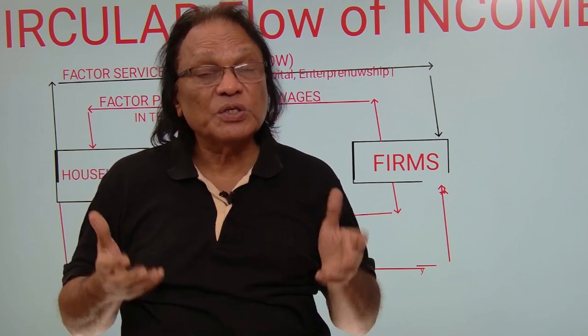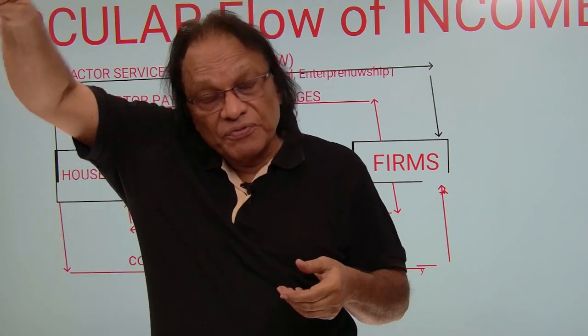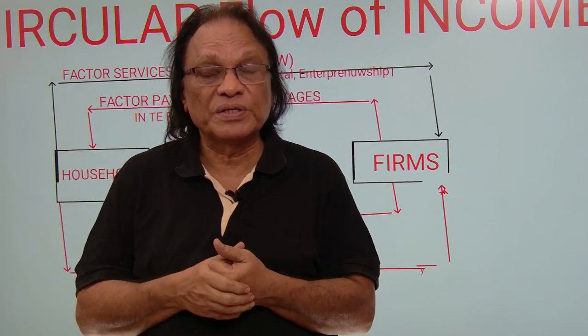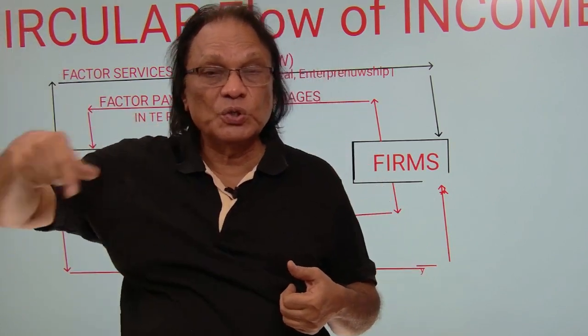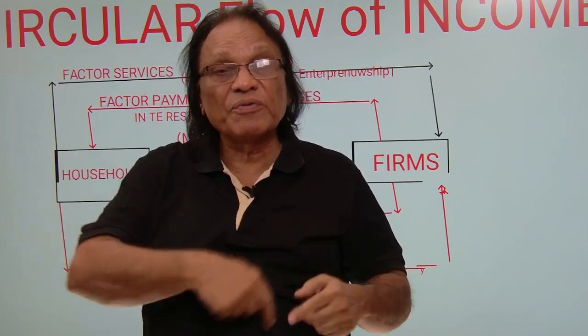In return of this we call it as consumption expenditure in the economy. Households are doing the consumption expenditure. In return, the firms give them goods and services. The firm goods and services, we call it as real flow taking place from firms to the households. Money flow is taking place from households to the firms. Real flow is taking place from firms to the households.